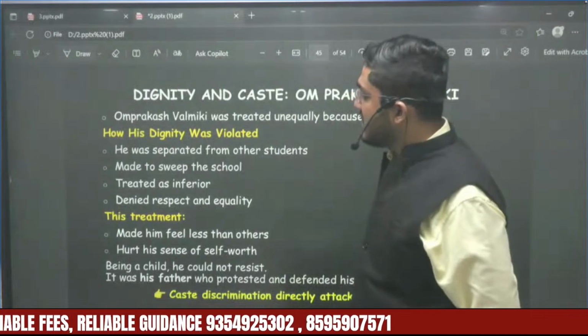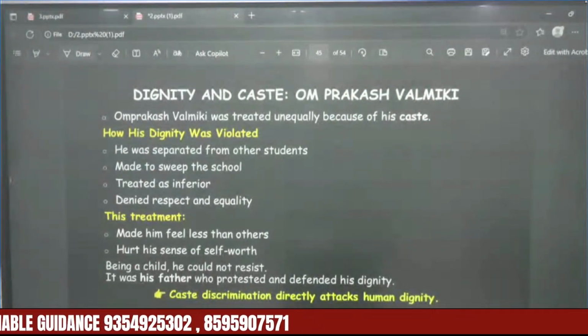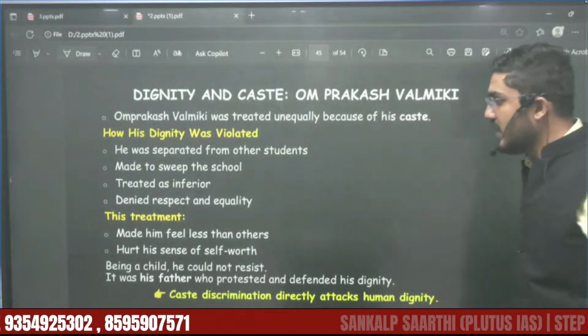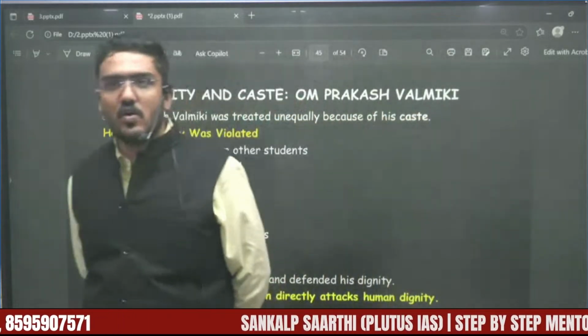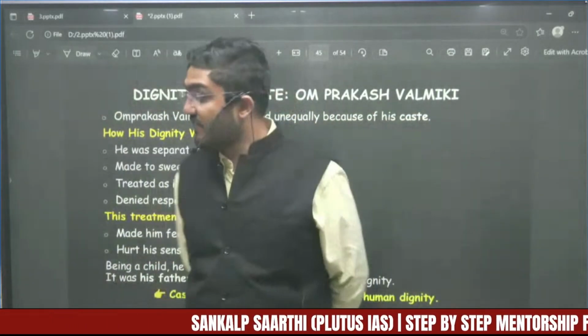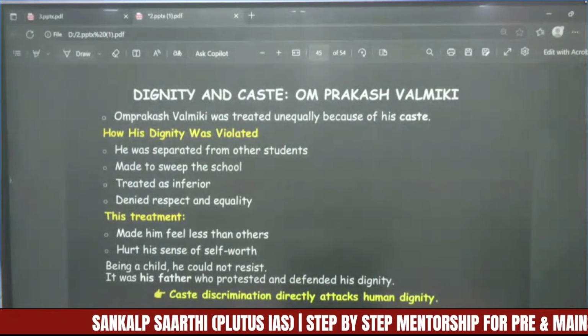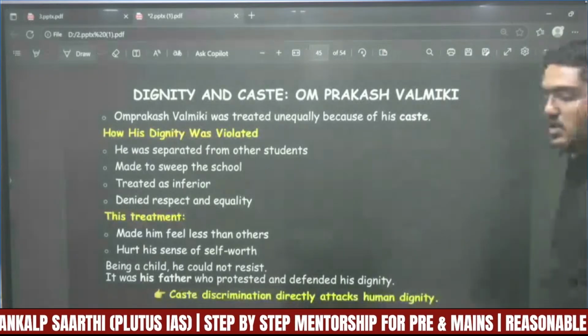This treatment made him feel lesser than other people and hurt his sense of self-worth. Being a child he could not resist, but later it was his father who protested and defended his dignity. Caste discrimination directly attacks human dignity.